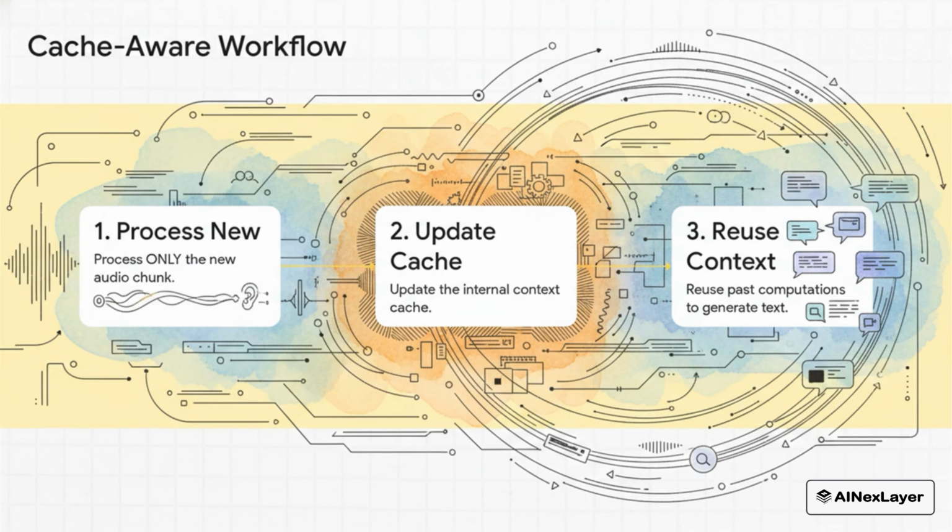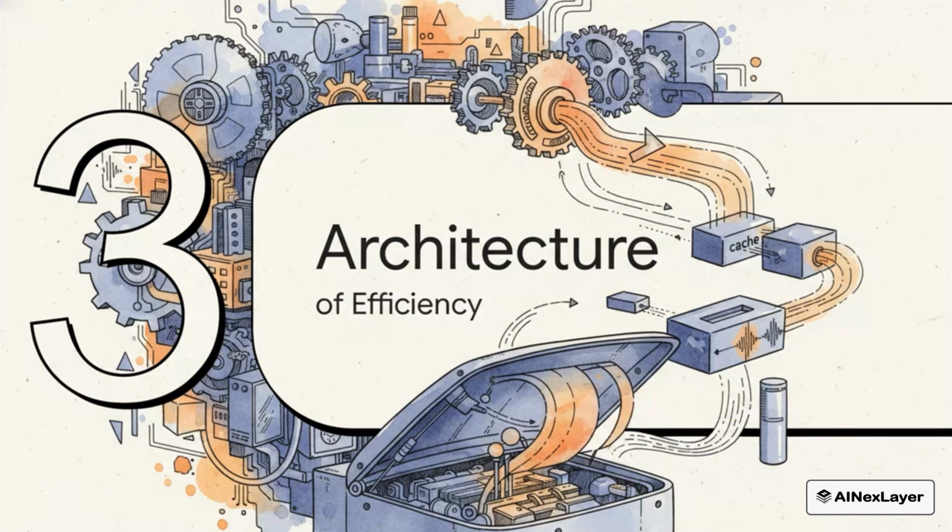So here's how it works. Instead of wasting time reprocessing old data, the model only looks at the newest chunk of audio. Then it just updates its internal memory, like a cache, with that new info. And from there, it just reuses all the past work stored in that cache to generate the text. No rereading, no wasted effort. Simple. Now, this new workflow is all powered by a model architecture that was designed specifically for it.